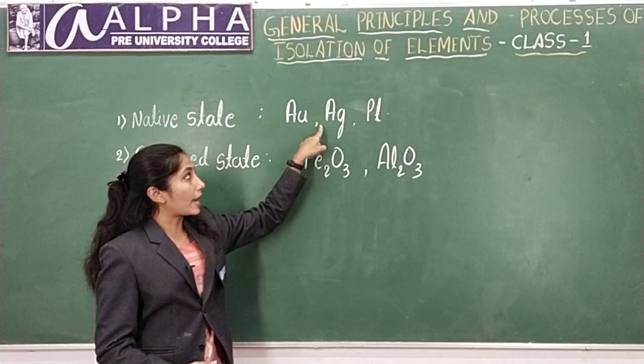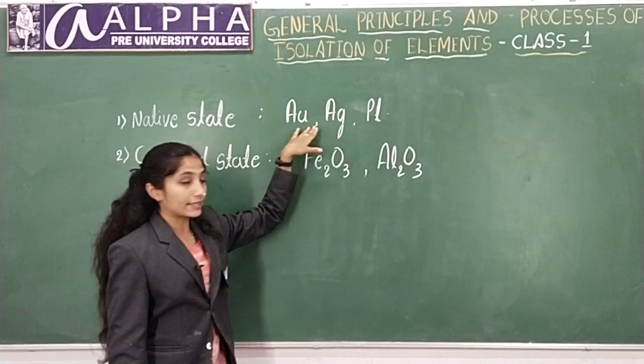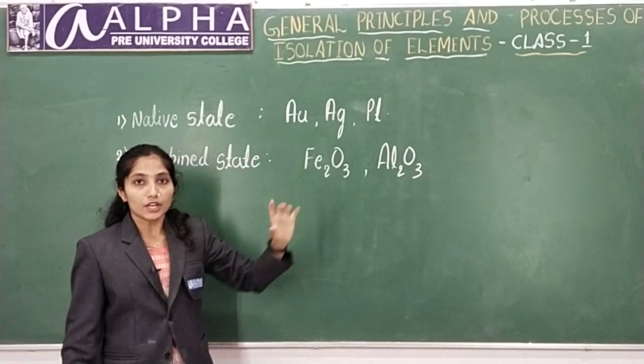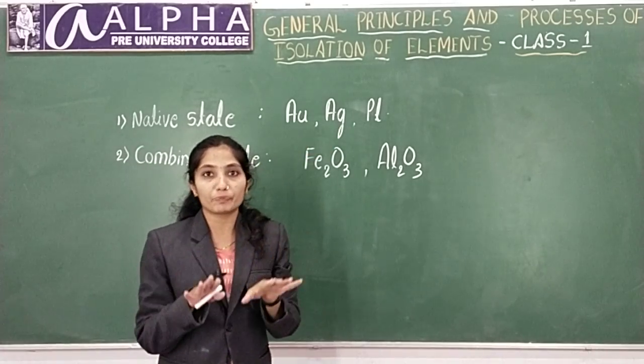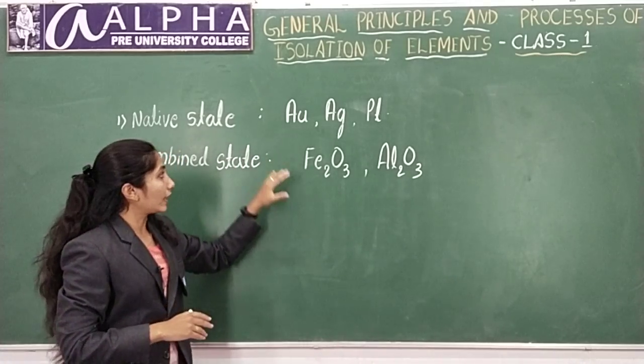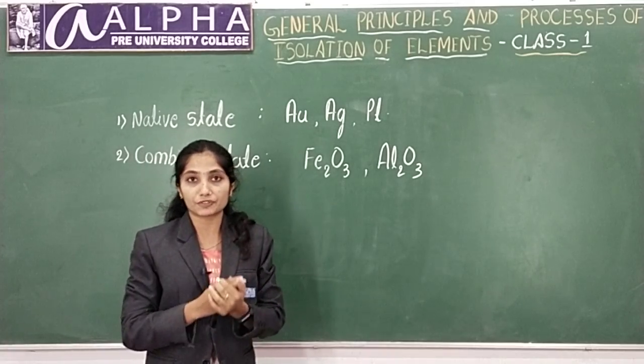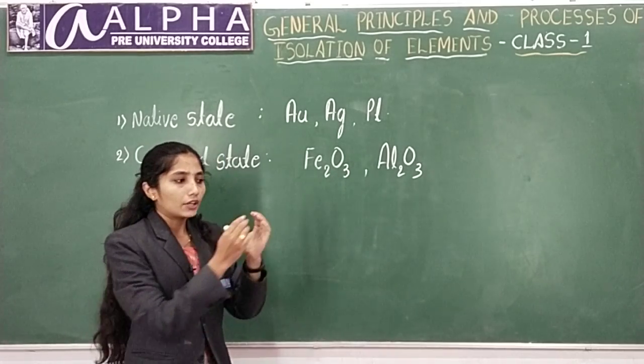It is easy to extract native metals because they exist in their own state. You only need to extract and simply purify, but the others require more procedures. In this chapter we are going to learn the general principles for their extraction.